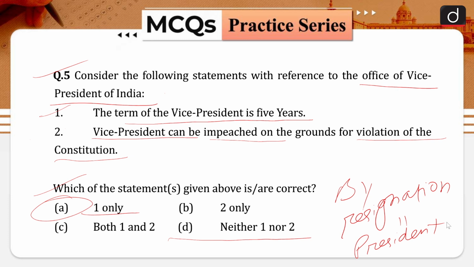of India. Okay, and the term may also end earlier by removal procedure. So the Vice President can be removed from his office. The Vice President can be removed by a resolution of the Rajya Sabha. Why Rajya Sabha? Because he is the ex officio chairman of the Rajya Sabha, passed by an absolute majority. What kind of majority is required? It is absolute majority.